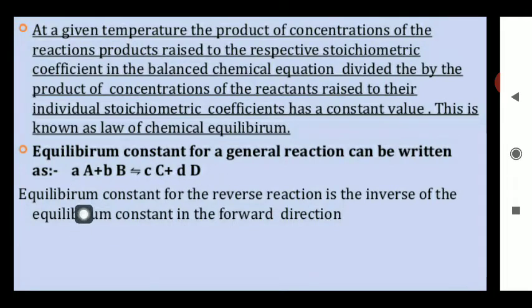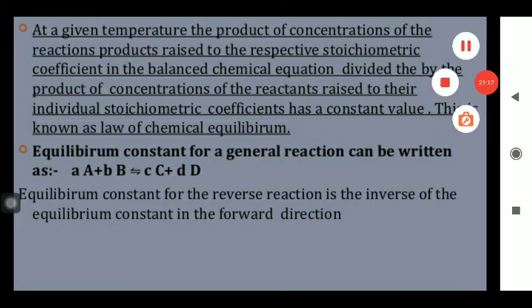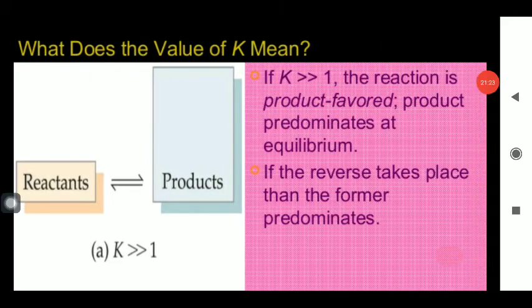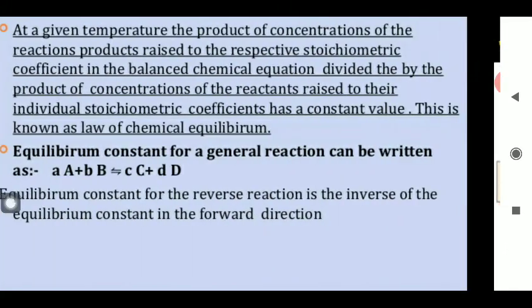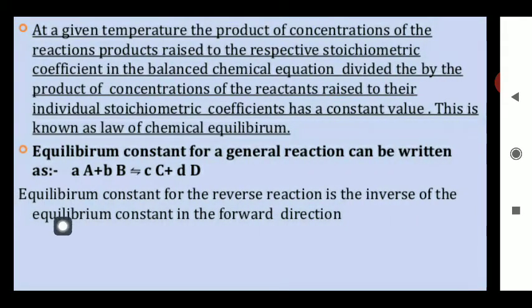Suppose we are taking one balanced stoichiometric reaction where small a, small b, small c and small d are the coefficients which are added just to balance a chemical reaction. So for this purpose, the forward reaction becomes equal to the backward reaction, and in this condition the equilibrium constant K can be calculated. So K should be equal to what?